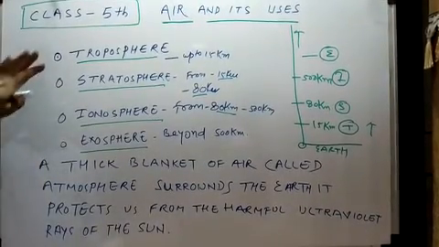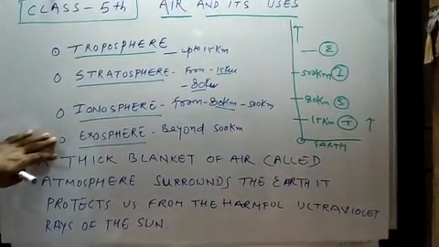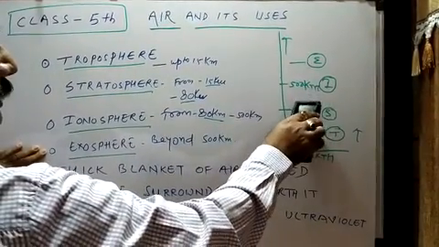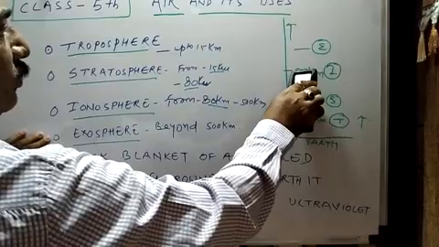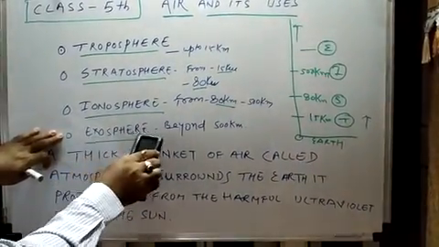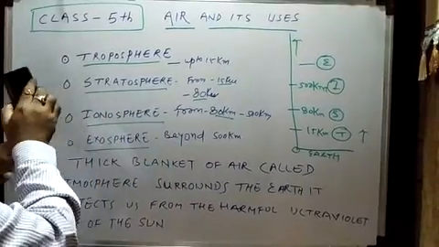These are the important layers of air, starting from Earth up to 15 kilometers, up to 80 kilometers, up to 500 kilometers, and after 500 kilometers and beyond is exosphere, right?